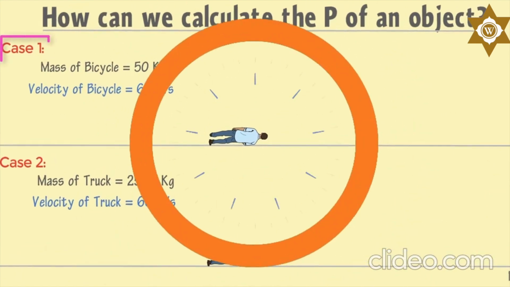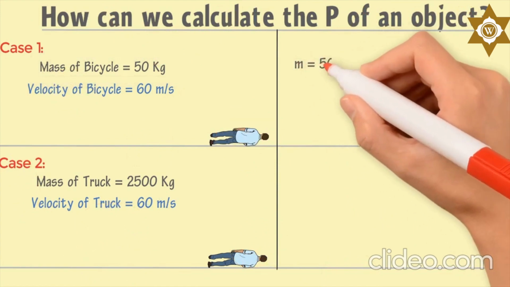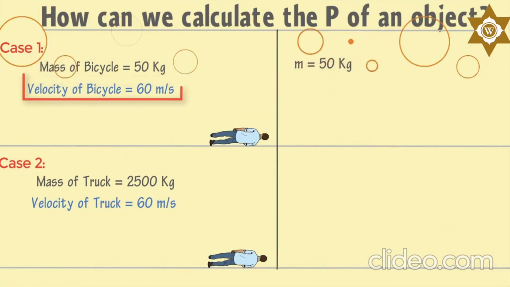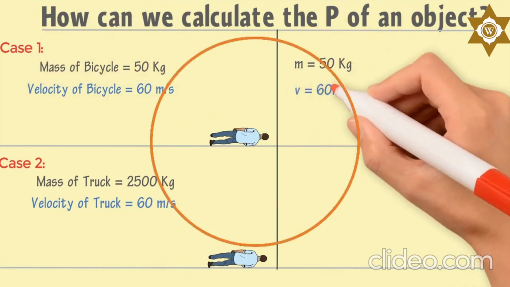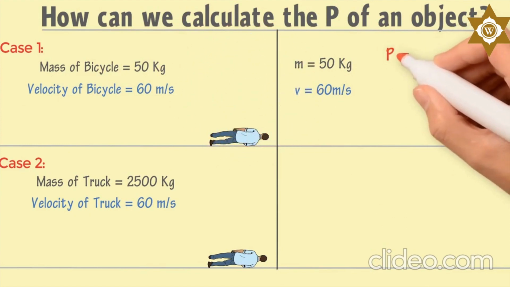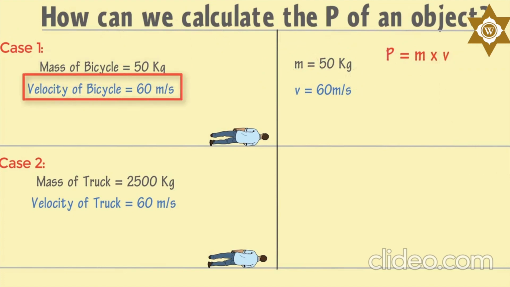In case 1, the mass of the bicycle is 50 kg. It means mass m is equal to 50 kg and its velocity v is equal to 60 meters per second. Hence, the momentum P of the bicycle is equal to the mass of the bicycle times the velocity of the bicycle.